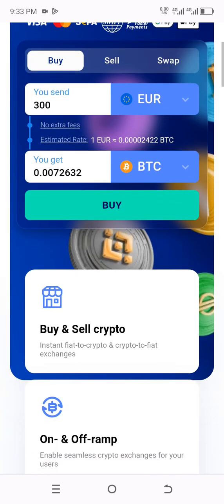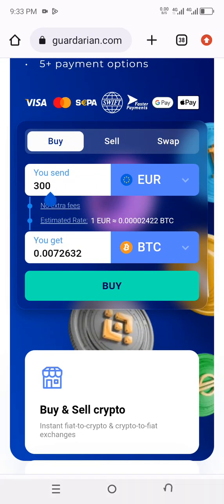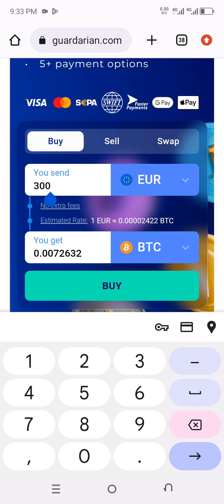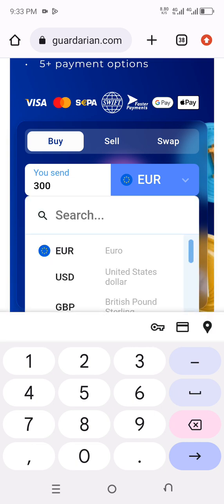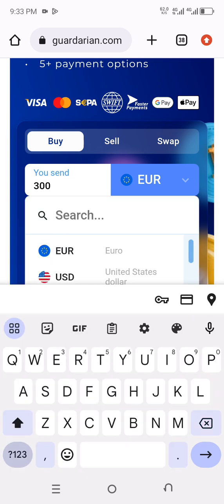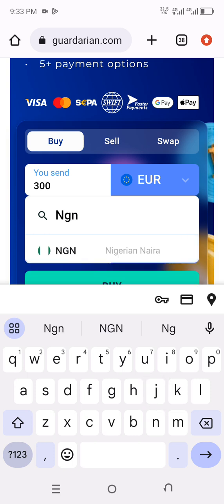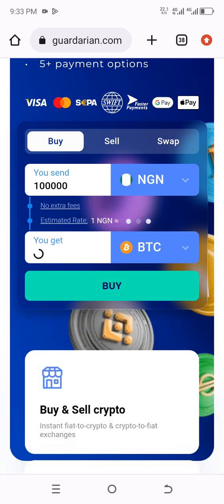So you can come to this place where this euro is. You can see an arrow pointing down; click on that arrow to choose your own country's fiat currency. I'm doing this from Nigeria, so I'm going to click there and search for NGN. Searching for NGN now. I'll click on NGN and you will see what will pop up. Okay, so it's coming up.